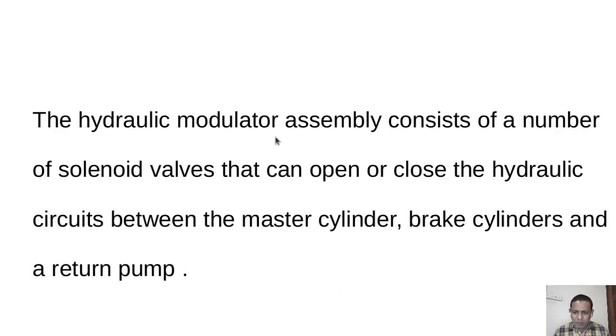The hydraulic modulator or hydraulic control unit, as mentioned here, is the same as the hydraulic control unit. The hydraulic modulator assembly consists of a number of solenoid valves that we have seen here.